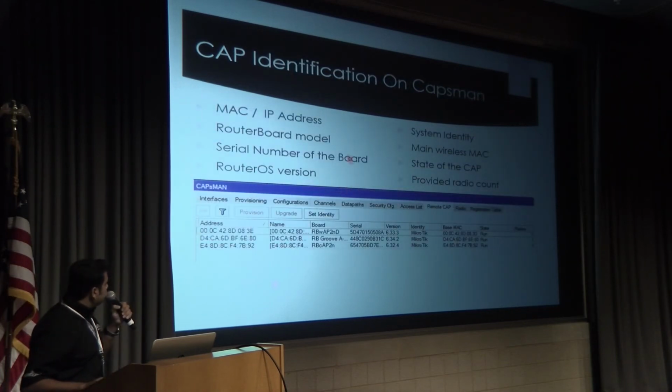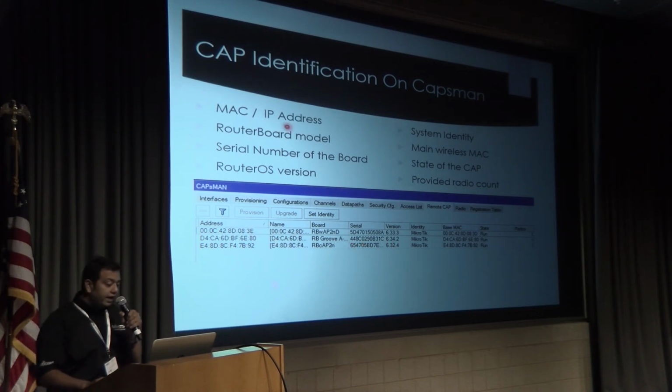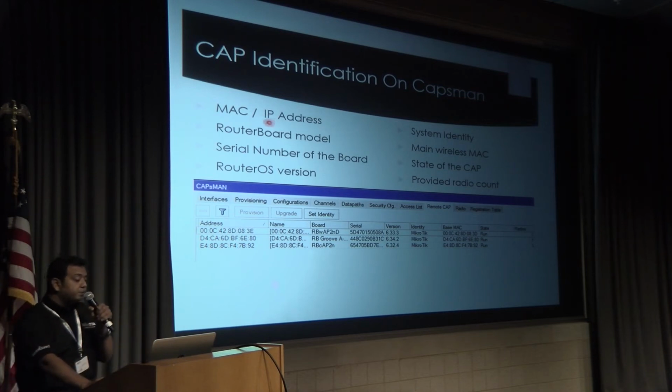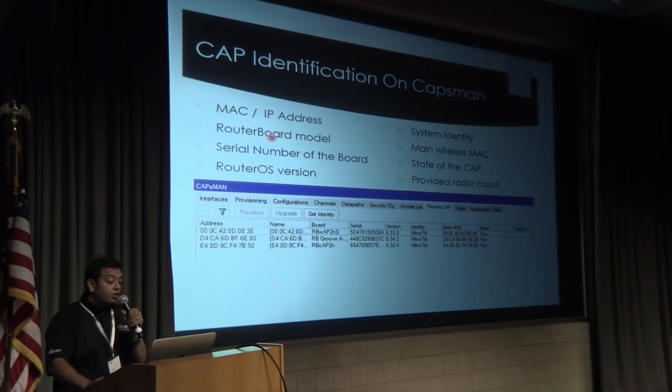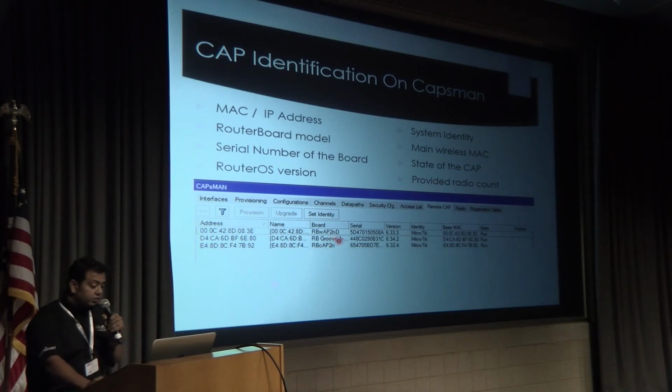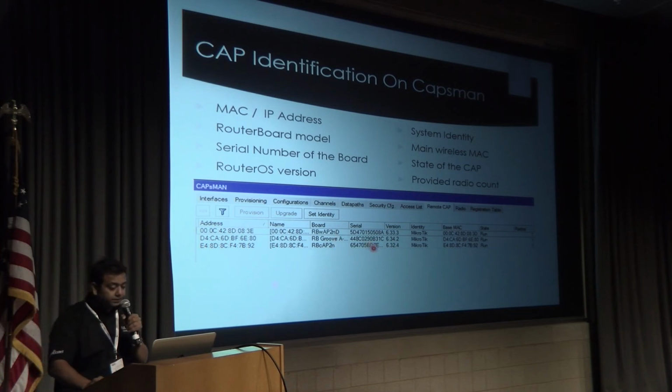So on a CAPsMAN, what things you can see is which AP is over there. You can identify your CAP on a CAPsMAN by MAC address, IP address, RouterBOARD model name, serial number of the board, RouterOS version, system identity, main wireless MAC, state of the CAP, and it also provides the radio count. So you can see here the MAC addresses of the radios which are connected. These are the boards, like I told you, that I have used WAP, Groove, and CAP, 3 different models to associate on my CAPsMAN.